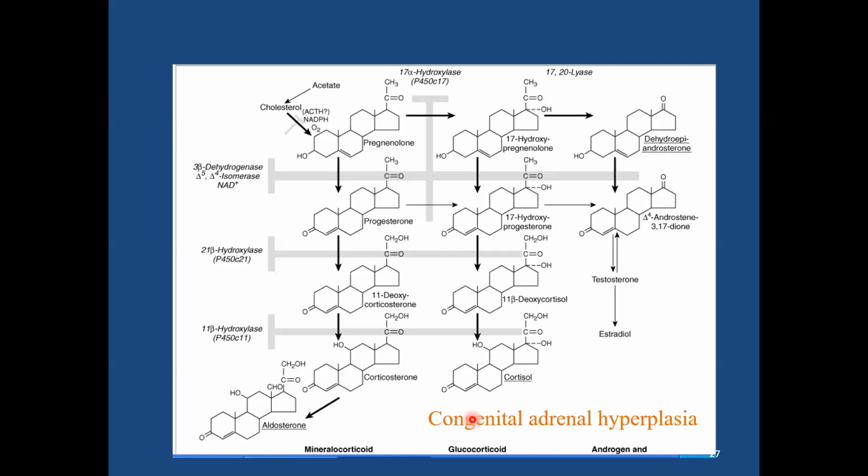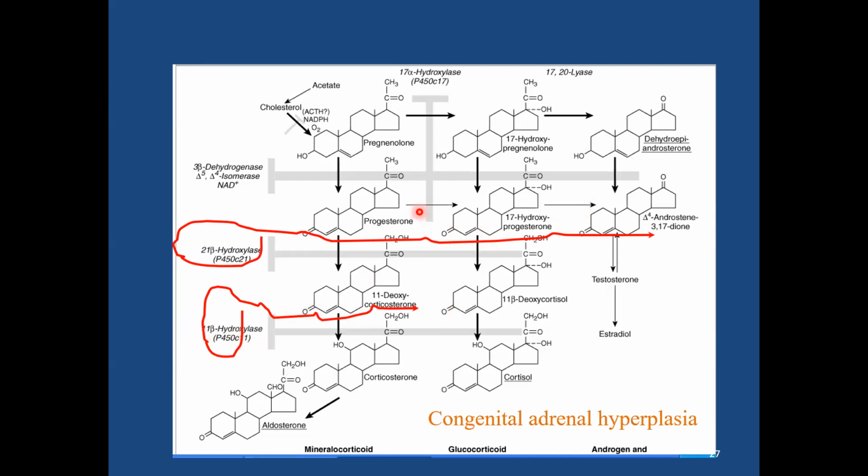Coming to its third indication, that is in case of congenital adrenal hyperplasia. As a replacement therapy in case of congenital adrenal hyperplasia, the most common enzyme responsible for this adrenal hyperplasia is the deficiency of 21 beta hydroxylase, which controls the synthesis of corticosterone as well as the cortisol. Okay, that is the major glucocorticoid. The other enzyme which is also responsible, less commonly, to cause adrenal hyperplasia is 11 beta hydroxylase deficiency.